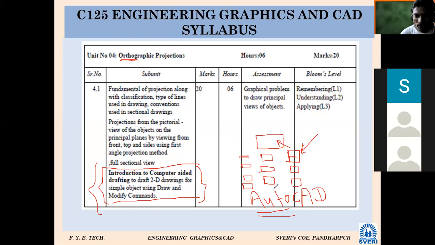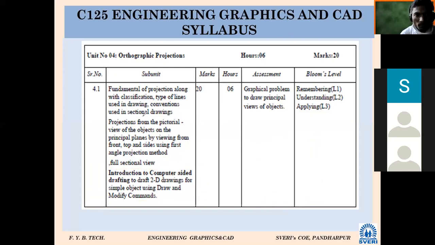Likewise, one software is there for all, especially for mechanical and civil engineers. For others also, software is there. So in this chapter, you are going to draw the geometries by using these softwares. So ortho means perpendicular, you can remember.